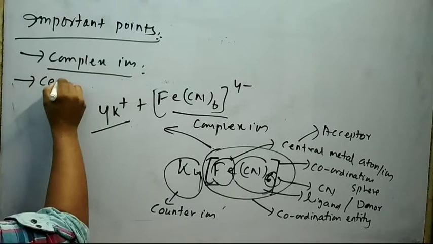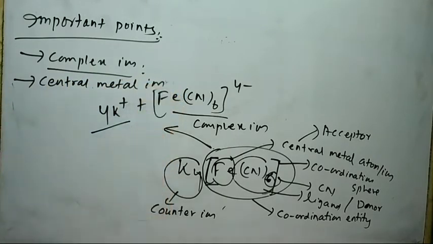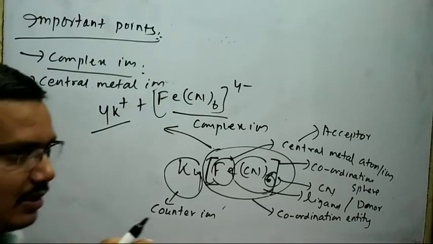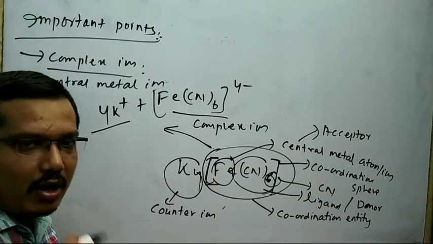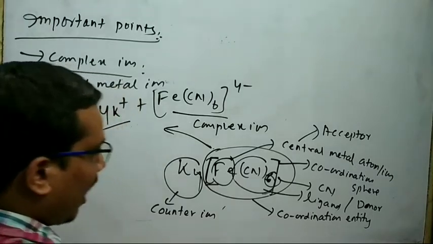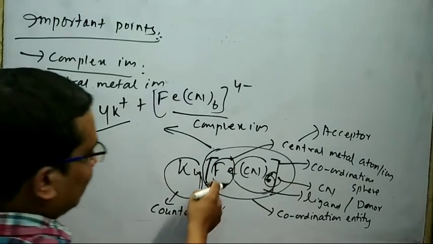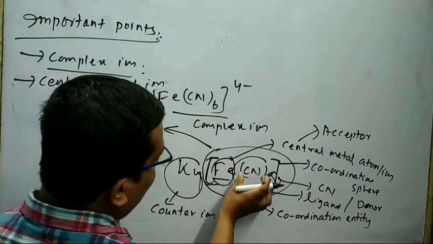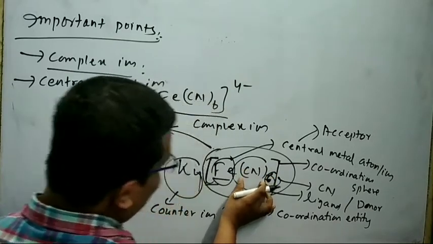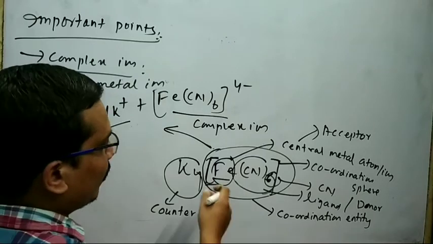Next is your central metal ion. Central metal ion is that ion to which all the ions or molecules or atoms are attached through coordinate bond. In this case, iron is the central atom. Look at that. The ligand CN are attached to the central metal atom through coordinate bond.